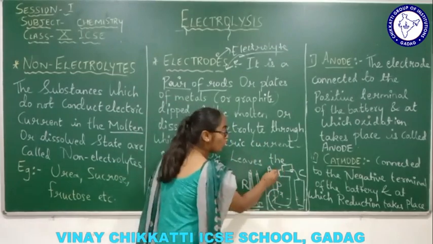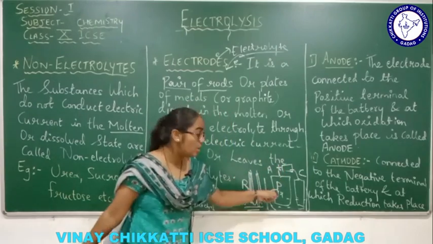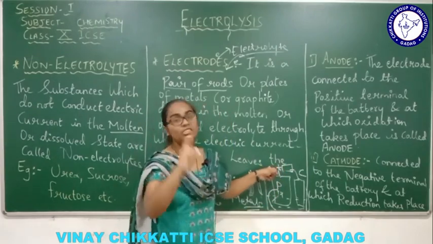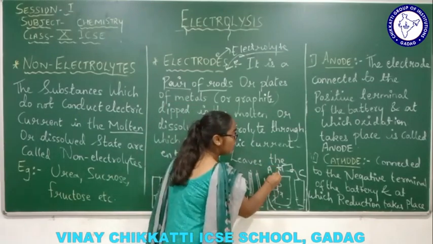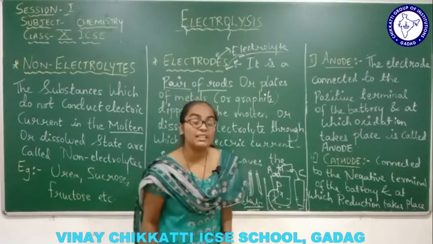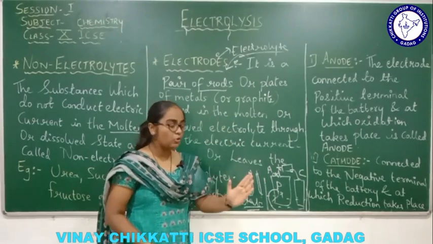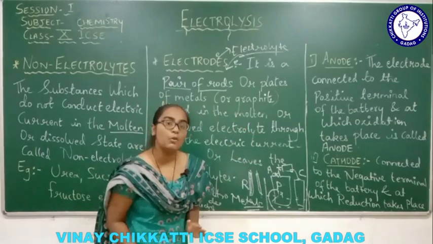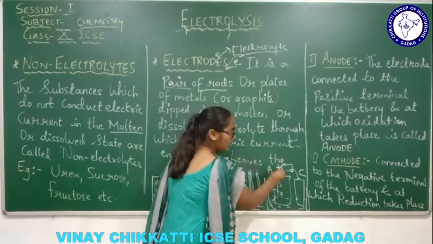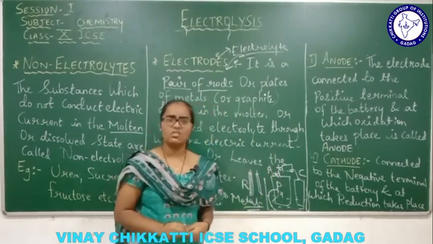So the anode will be connected to the positive terminal of the battery. And here, which process will take place? Oxidation. You have to remember only one thing: anode is the electrode which has to be connected to the positive terminal of the battery, and here what takes place is oxidation. And what is oxidation all about?